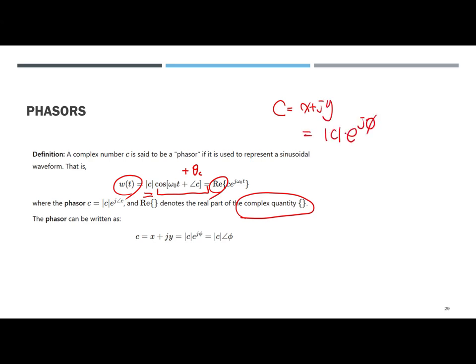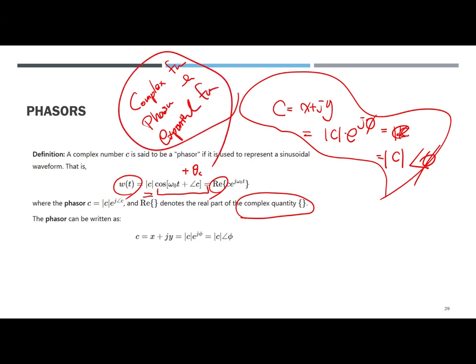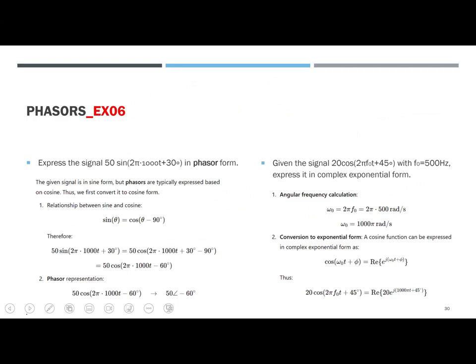That was very simple, really easy. This is C, it's the angle. Complex form, polar form, phasor form, you have to know. You have to transfer from complex form to phasor form, and from phasor form to exponential form.